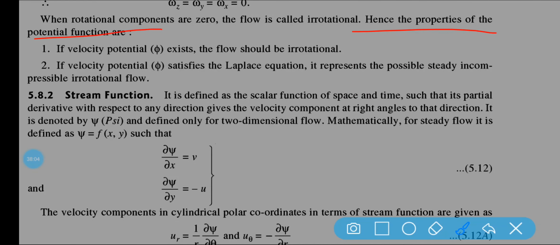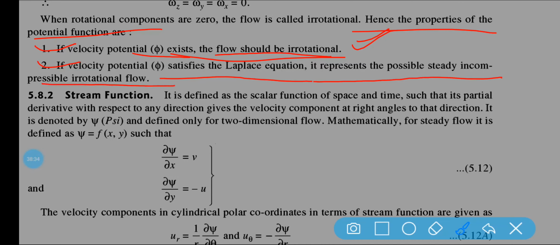Now hence the properties of the potential function: if the velocity potential function exists, the flow should be irrotational. Clear? If the velocity potential function exists, then the flow should be irrotational. This is a condition, and based on this statement, the question comes: if the velocity potential phi satisfies Laplace's equation, it represents a possible steady incompressible irrotational flow.